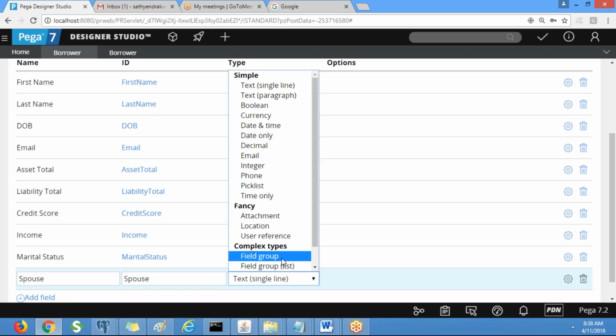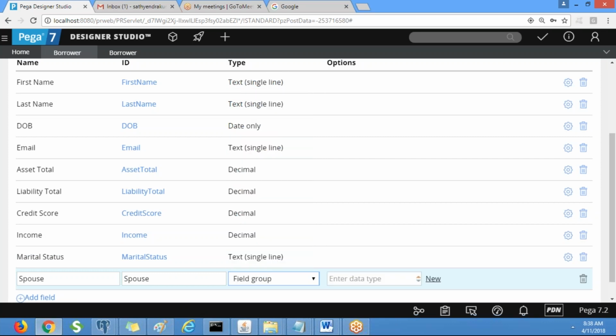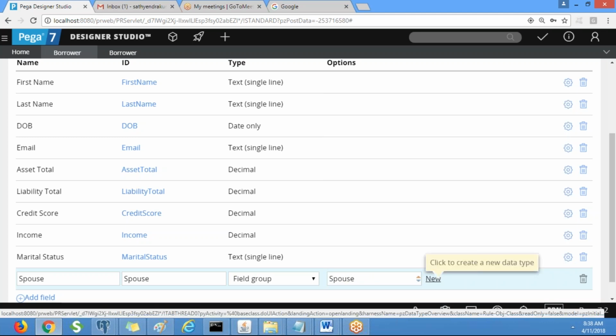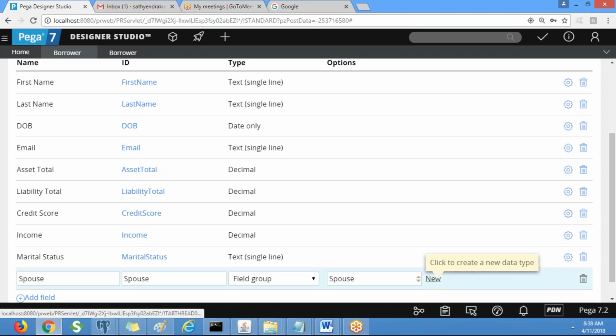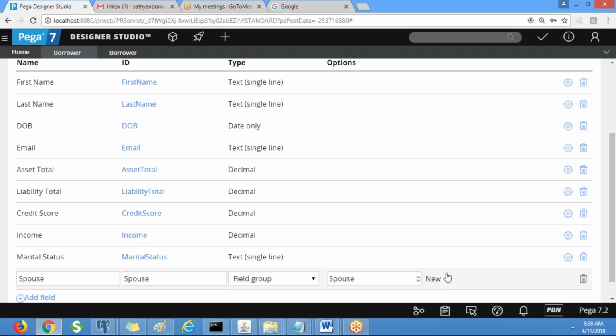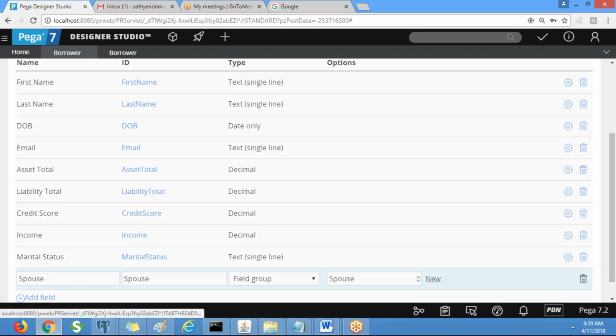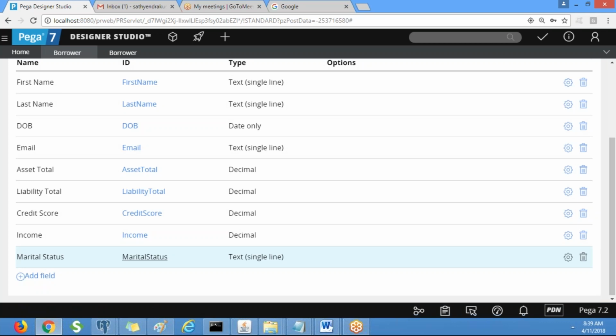A field group list is nothing but a page list, and a field group is nothing but a page. Here you can create a data class, click on new. This option in Google Chrome is not working, so we can do it in different ways.